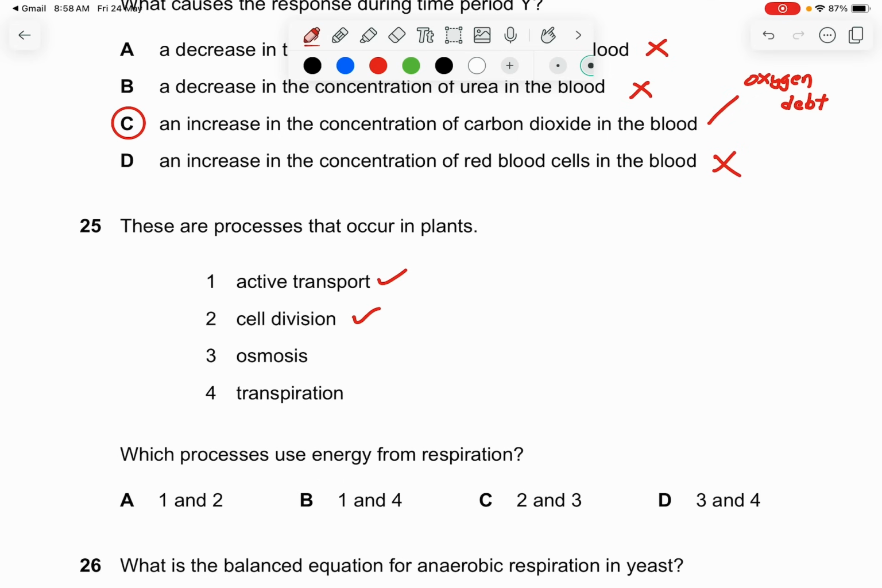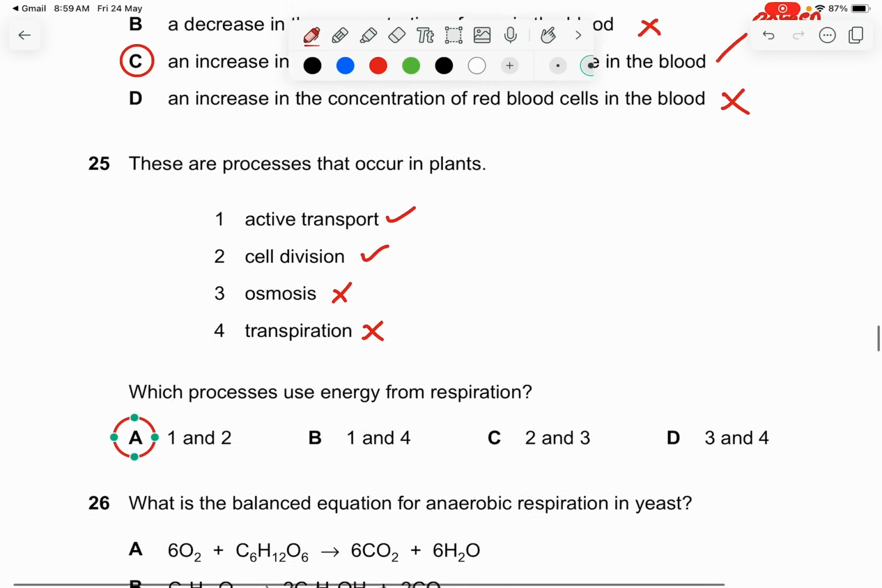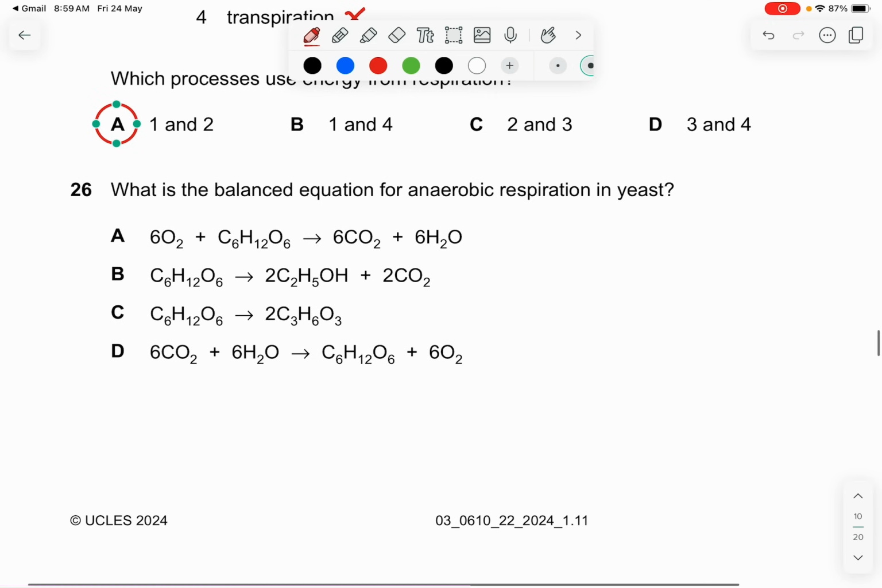Cell division, yes. Osmosis, no. Osmosis is a passive process. Passive processes do not need any energy. Transpiration, no. It's all caused by what happens during the process inside. Like the transpiration pull happens naturally without using energy. It's based on the cells that allow this pull to happen. So the answer is just A. 25 is A.